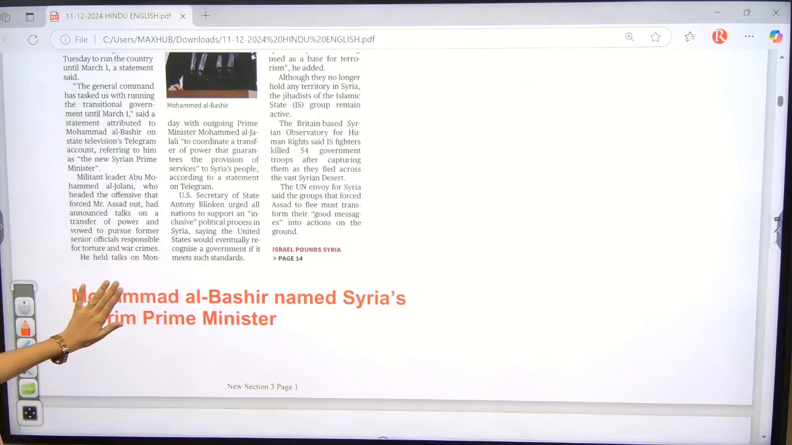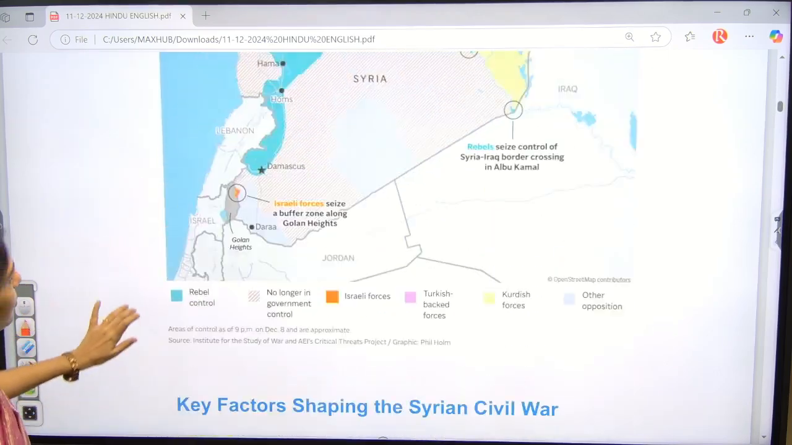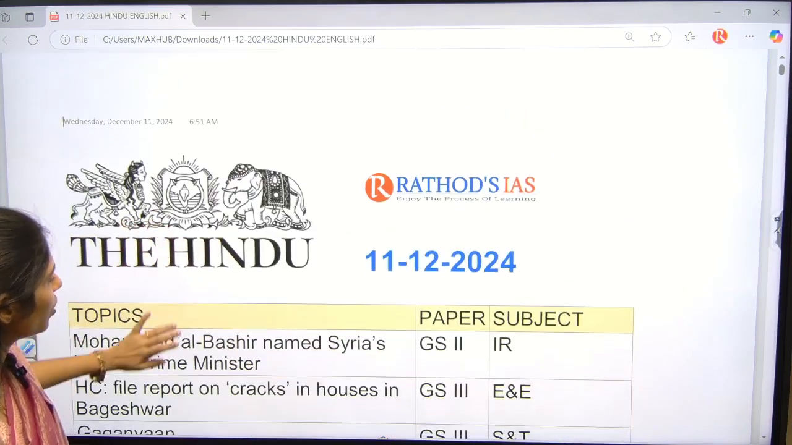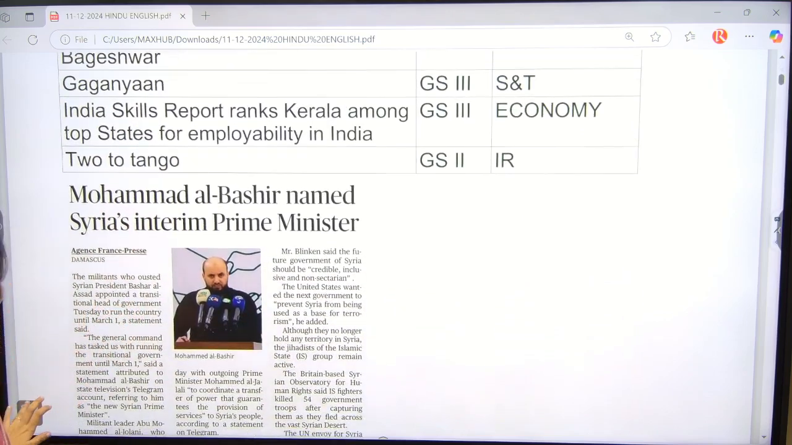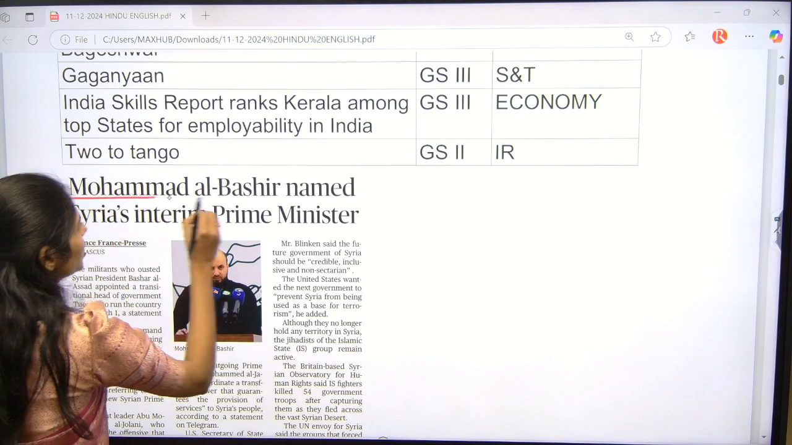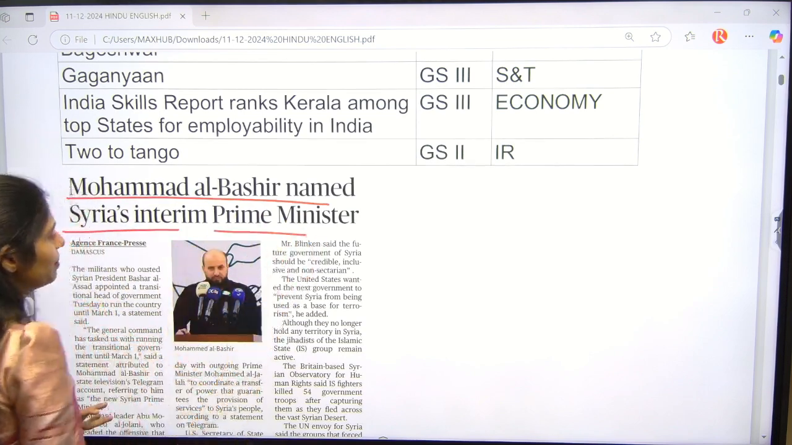See this title, guys. International relations is going on for you, right? So there is one important article from the West Asia part. See here: Mohammed al-Bashir named Syria's interim prime minister.